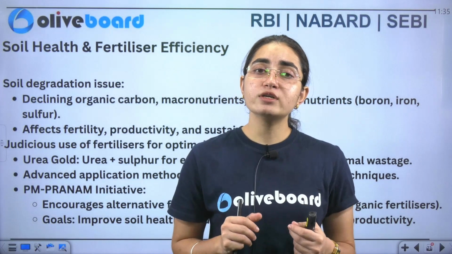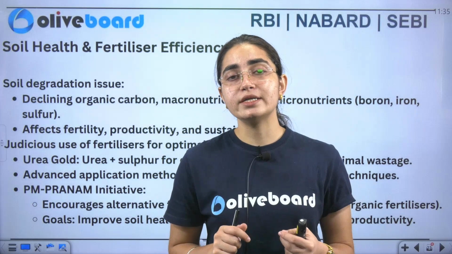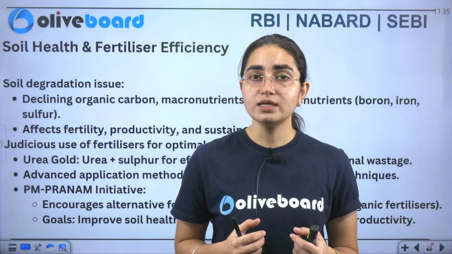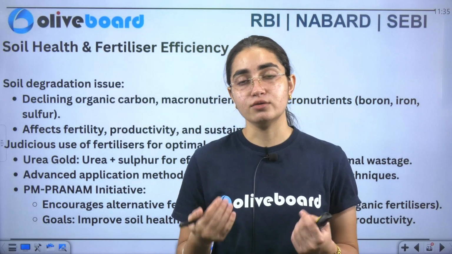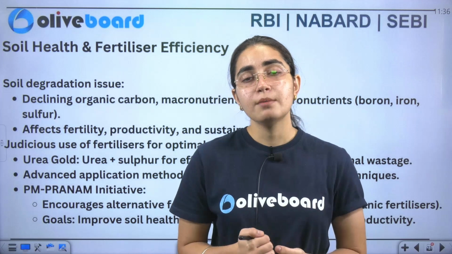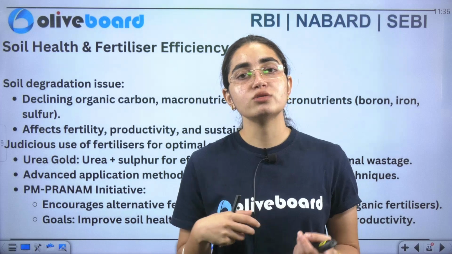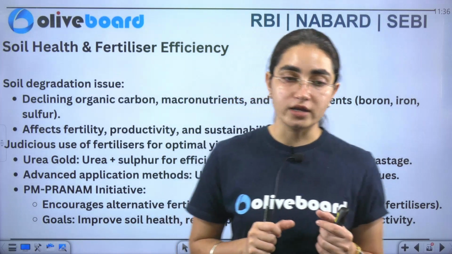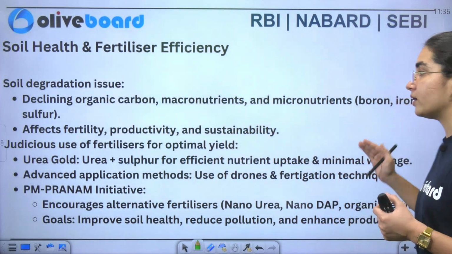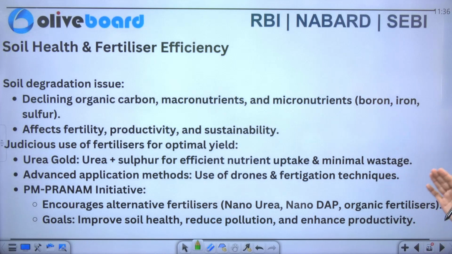That is the reason now the government is focusing on more adoption of organic farming. So the government is saying that okay, we have deteriorated our soil so much, but now we need to revive it. That is the reason the government is continuously focusing on the adoption of what? On the adoption of organic farming. So now you can see what are the issues and what are the steps that have been taken. Declining organic carbon, micronutrients and macronutrients as well, which include boron, iron, sulfur. Now it affects the fertility, productivity as well as sustainability also.